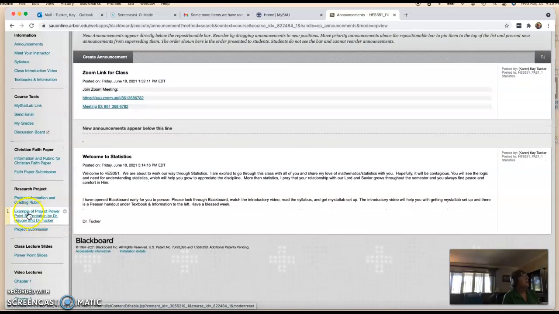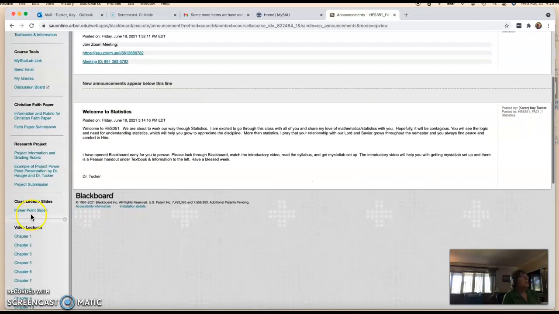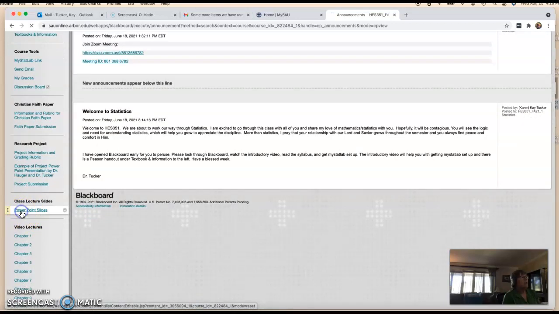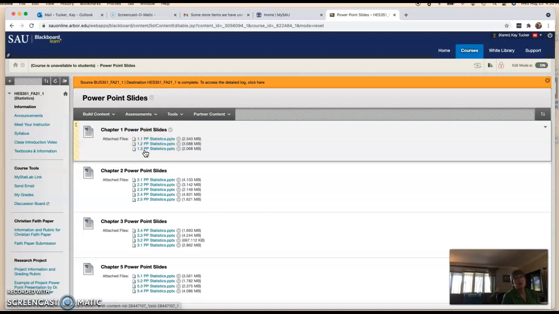Here's an example of a project done by Dr. Hogger and then modified by me later on. Here's where you submit the project. Then the PowerPoint slides are right here. Most of the days in class, I will use these PowerPoint slides. So if you want to print those off to take notes on, that's up to you. Some people like to do that. Some people follow along on their computer. But anyway, I will be using these a lot in class.